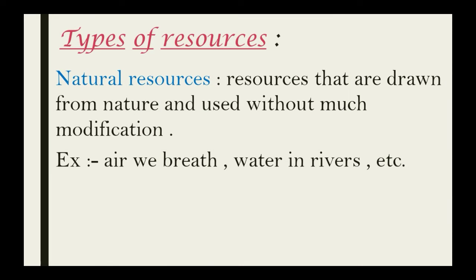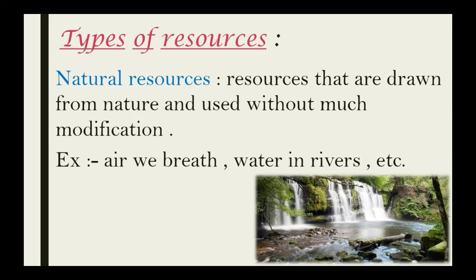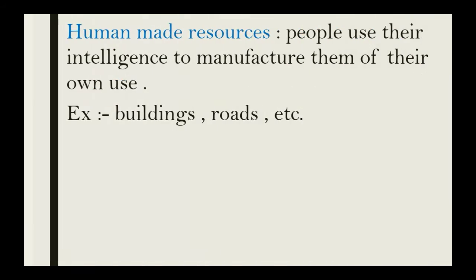Next, types of resources. Resources are broadly classified into three types. The first one is natural resources. Resources that are drawn from nature and used without much modification are called natural resources. These natural resources are a free gift of nature. They can be used directly. Examples: the air we breathe, the water in the rivers, etc.